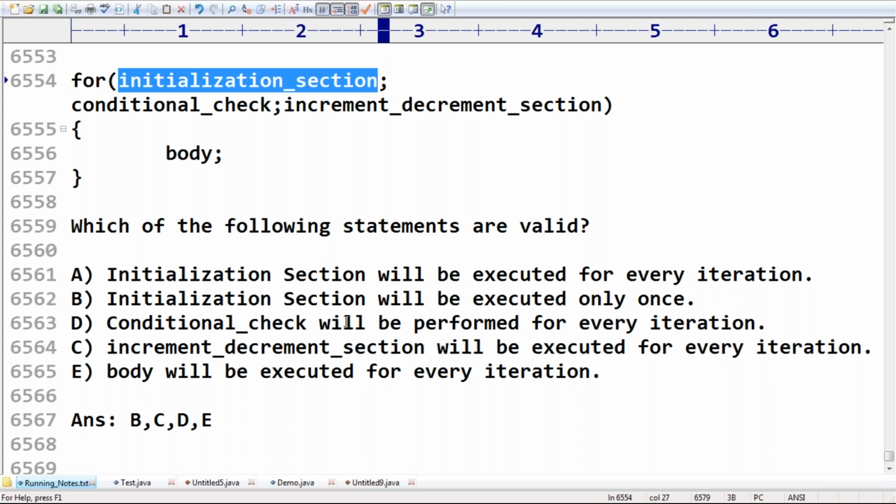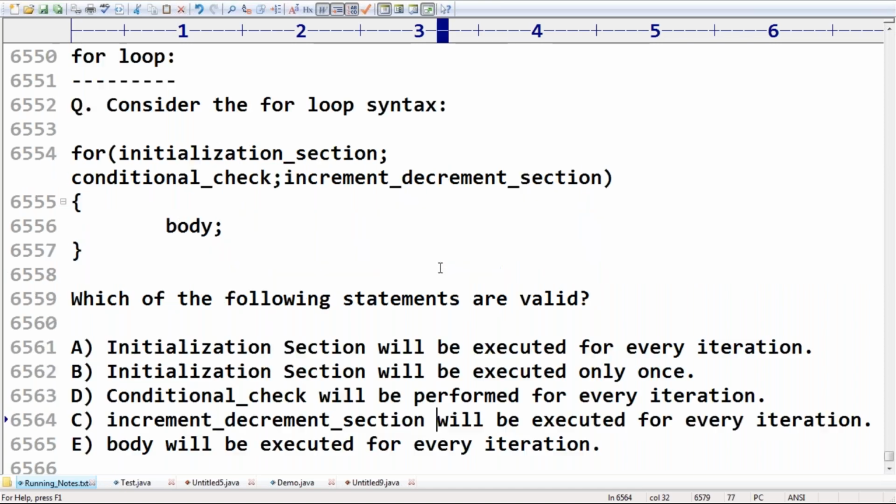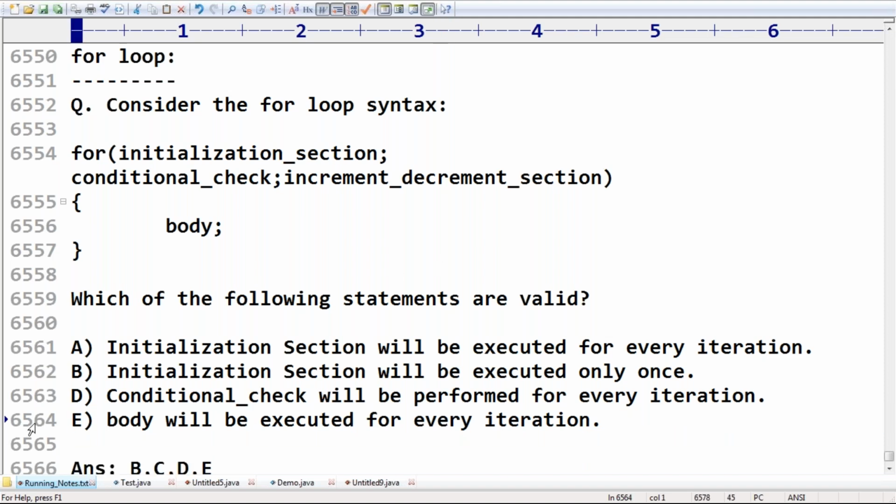Can you please tell how many times this initialization section will be executed? Please confirm. The increment and decrement section will be executed for every iteration. For the first iteration, the increment and decrement section won't be executed, right? That's why, to be on the safe side, let me remove unnecessary ambiguity.